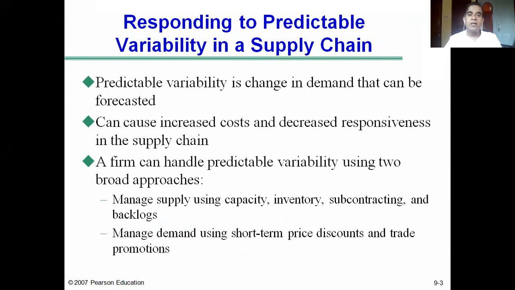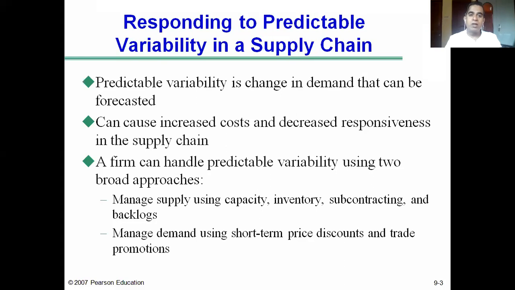Predictable variability is change in demand that can be forecasted with more accuracy. We cannot say exactly, but with fair accuracy it can be predicted or estimated. Let me give you an example. In the market for soft drinks, generally in India, consumption decreases in monsoon and winter, and demand is highest during summer.